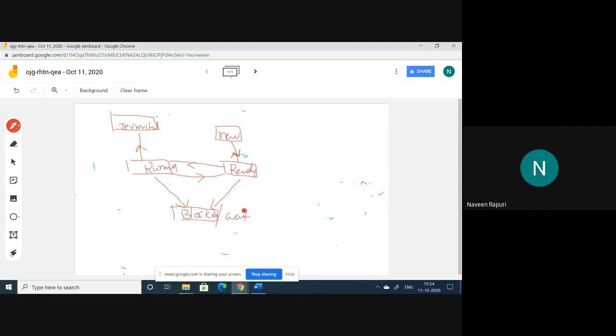The options are: option A, batch OS. Option B, OS with preemptive scheduler. Option C, OS with non-preemptive scheduler.